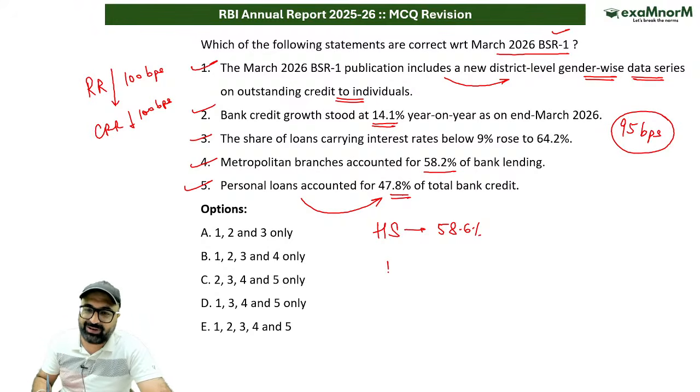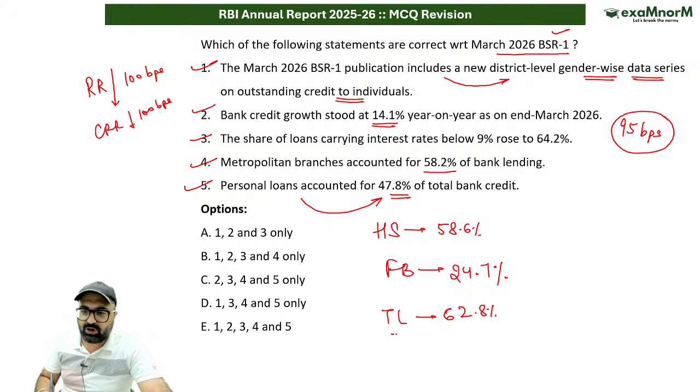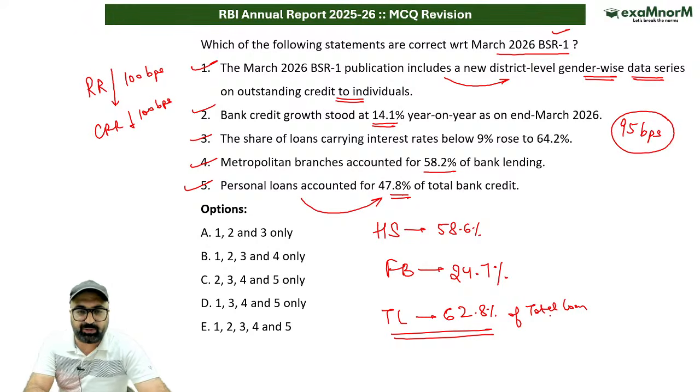If I talk about the female borrowers, the female borrower percentage has increased from 23% to 24.7%. Term loan means the loan for a time period greater than 1 year, and it has accounted for 62.8% out of total loans.